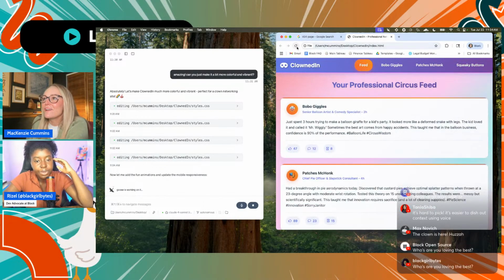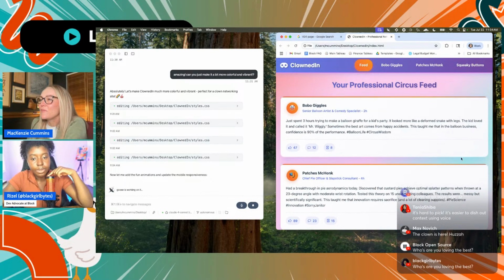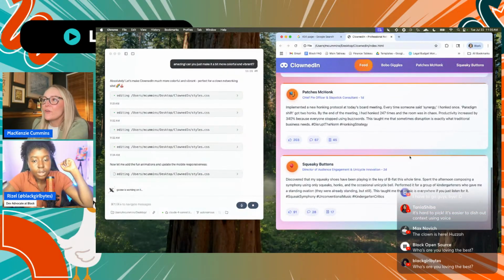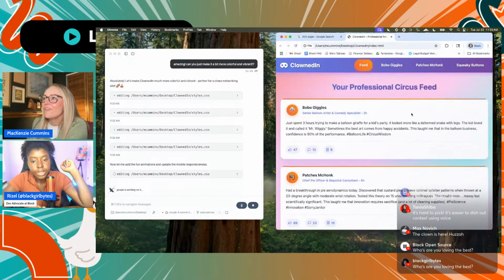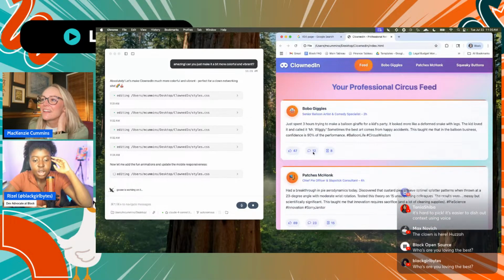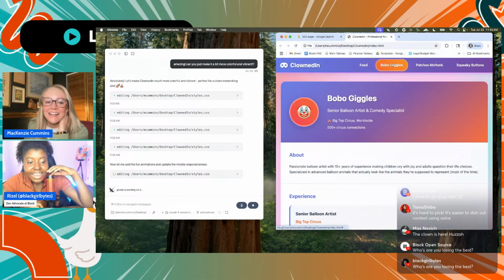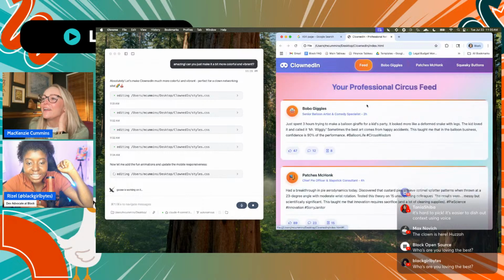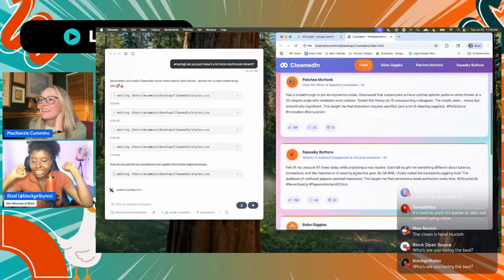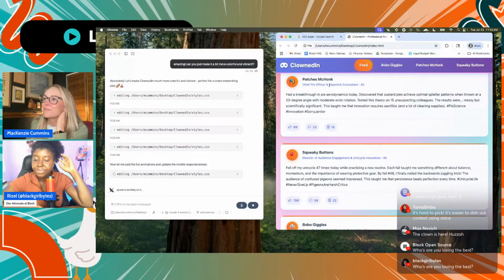And let's see if I refresh. Ooh, okay, it added a little bit more. I'm really digging the background. It really reminds me of cotton candy. Yes, it does. I'm feeling very circusy. It's cute. I like how it went perfectly on brand. Wow. It has likes and comments and everything. I know. How cute is that? It's the detail for me. I love it. Slapstick consultant.